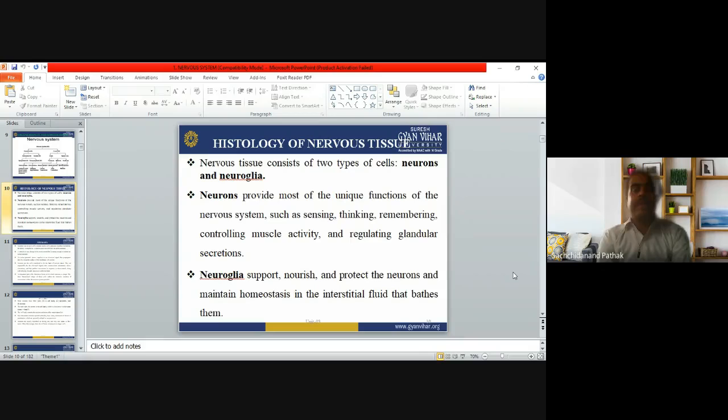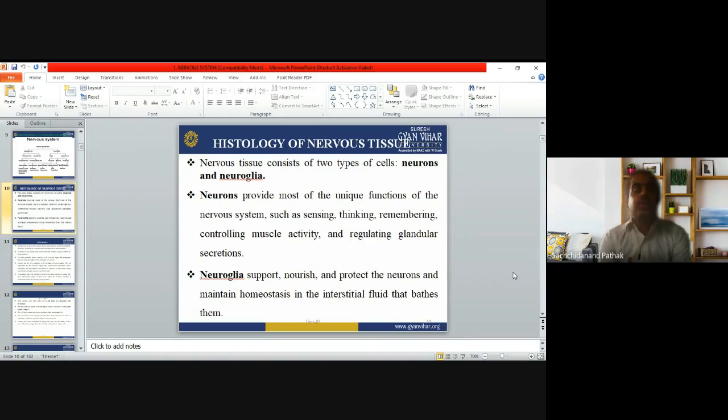If a neuron is playing into sensation, thinking, remembering, controlling activity, and regular glandular secretions, then it needs support. If a neuron wants to be healthy, it needs the support of neuroglia. If a neuron wants to survive, it needs the support of neuroglia. So neuroglia supports the neuron so the neuron can perform its function. You can see that both have important functions.